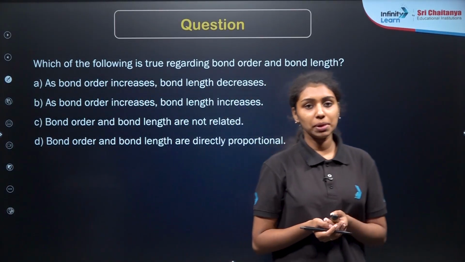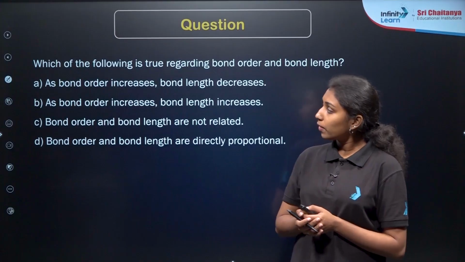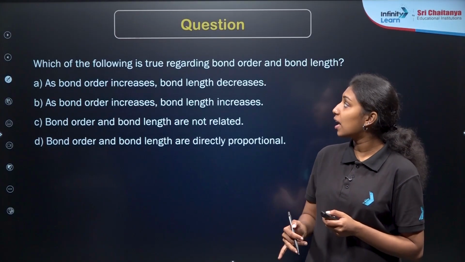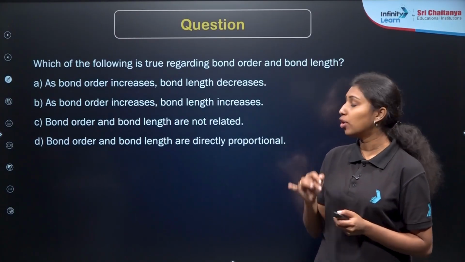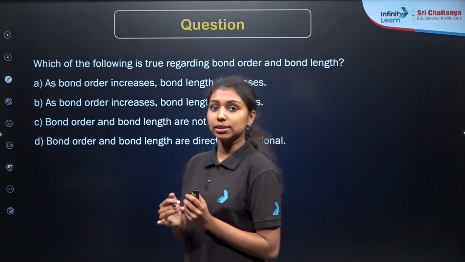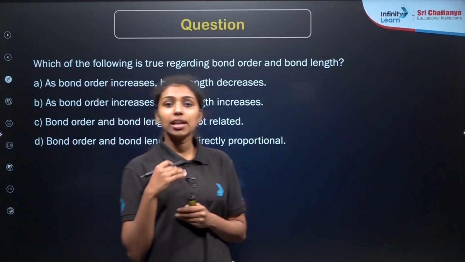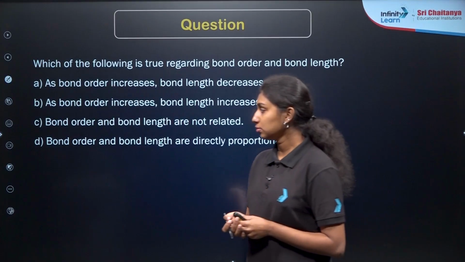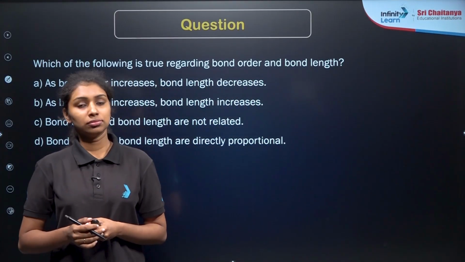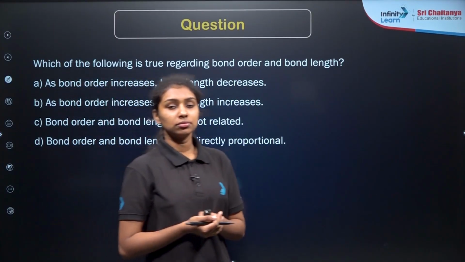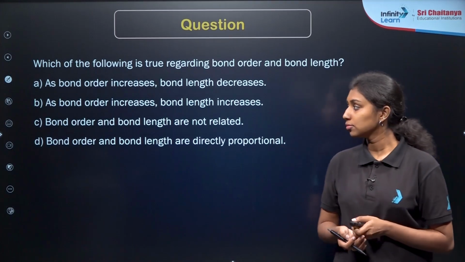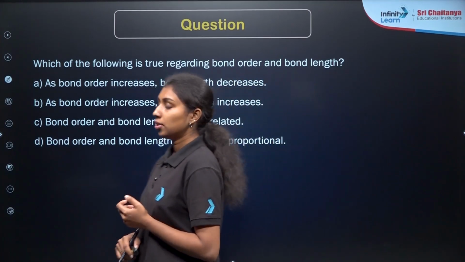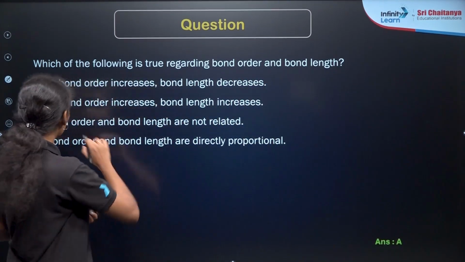Now here is the next question based on the bond parameters again. Which of the following is true regarding bond order and bond length? How are bond order and bond length connected to each other, directly proportional or inversely proportional? Here again option A will be the correct answer, right?